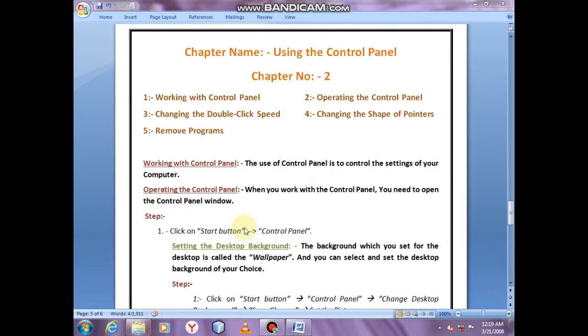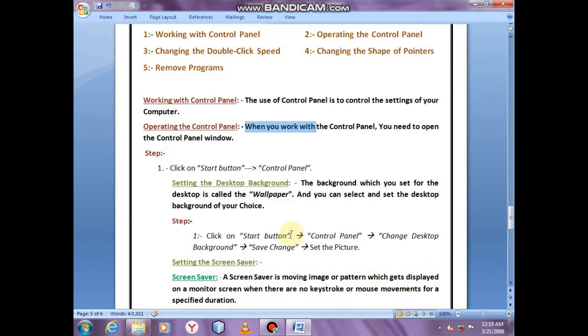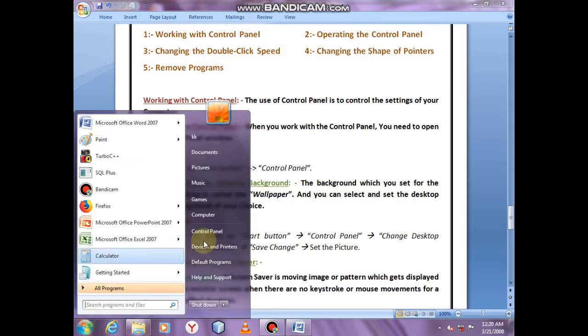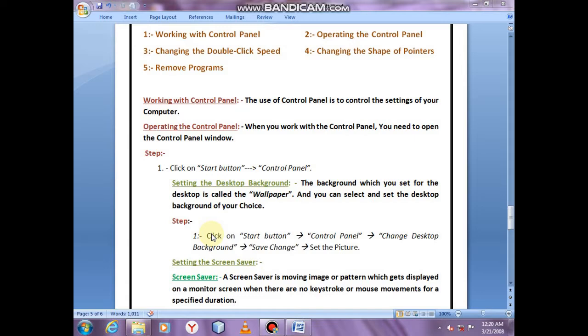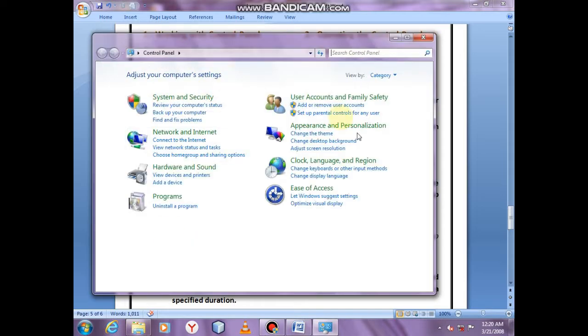Now, I explain my second topic, that is setting the desktop background. First of all, the background which you set for the desktop is called the wallpaper, and you can select and set the desktop background of your choice. What is the step to change the desktop background? Follow this step. First of all, click on a start button, then after click on a control panel option. This window appears here.